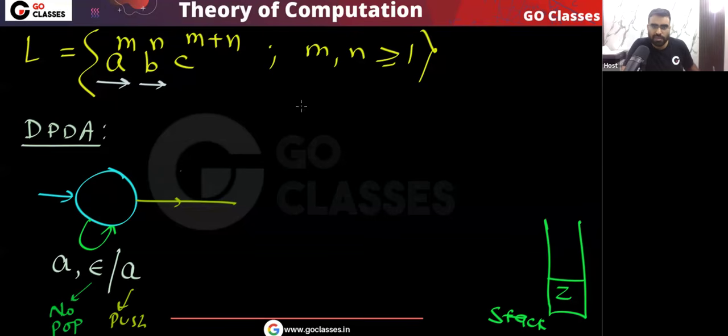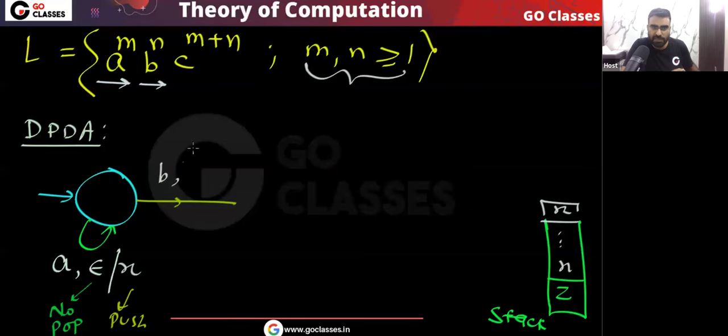Now, after that, you can see m comma n are greater than or equal to 1. So there should be at least one A. Do you agree? Because m comma n are greater than or equal to 1, there should be at least one A and at least one B. So when the B comes, remember, for every A, I will push one x. For every A I am pushing x.